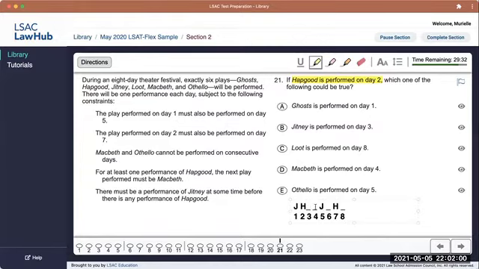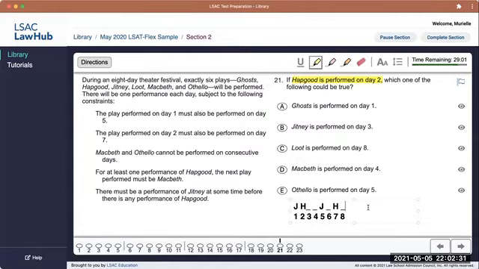So we do have some options here. This is a could-be-true question, so we're just looking for possibilities. Once I've added everything that I know for sure to be true into my diagram, what I'm left with are possibilities. I want to keep in mind that M is either on 3 or on 8. But other than that, things are pretty open.